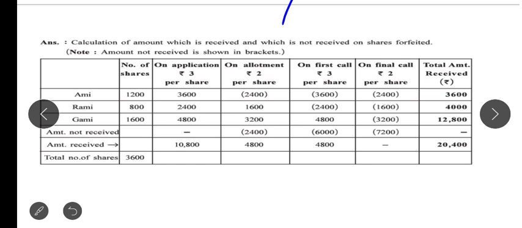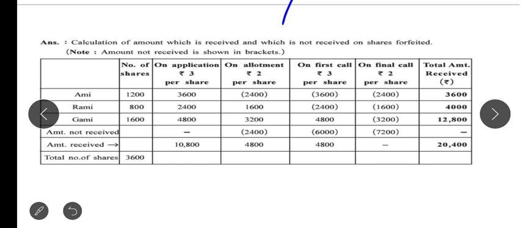Allotment was not received on Ami's shares, so it is a negative figure. In brackets we can keep 1200 multiplied by 2 rupees per share allotment not received, so 2400. But Rami and Gummy both have paid, so 2 multiplied by 800 is 1600 and 2 multiplied by 1600 is 3200, so the amount received came to 4800.